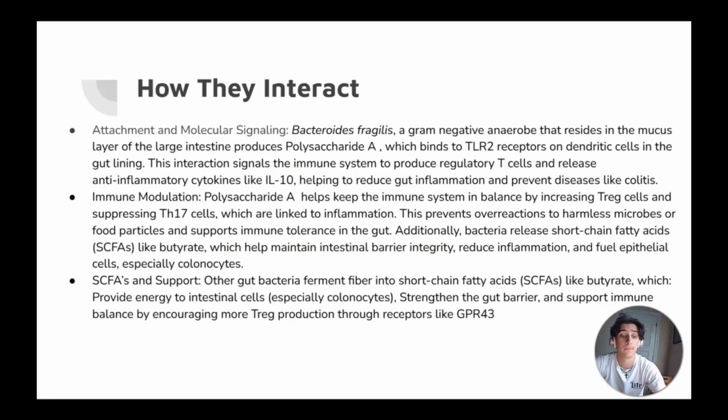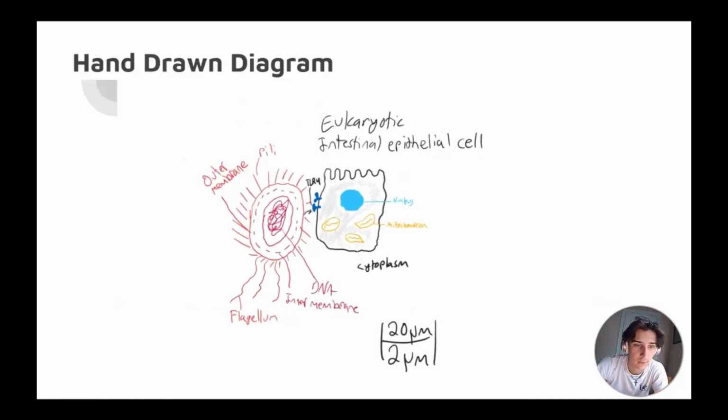SCFAs and support. Other gut bacteria ferment fiber into short-chain fatty acids like butyrate, which provide energy to intestinal cells, and they strengthen the gut barrier and support immune balance by encouraging more Treg production through receptors like GPR43.